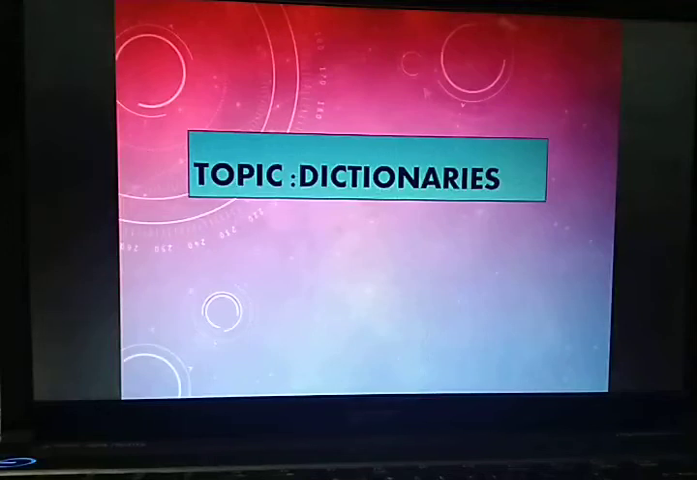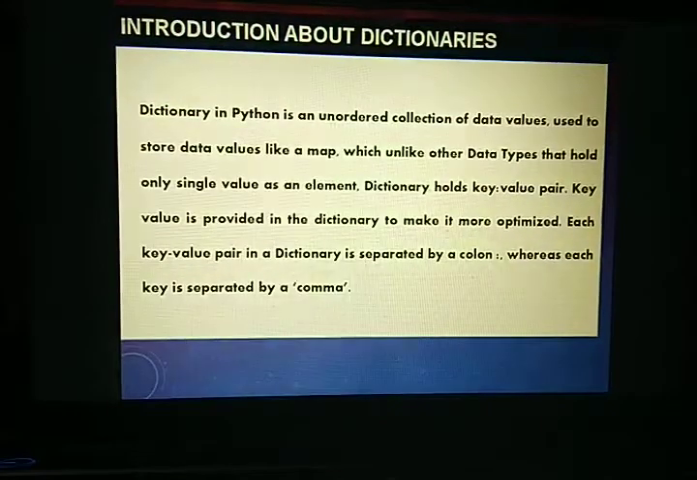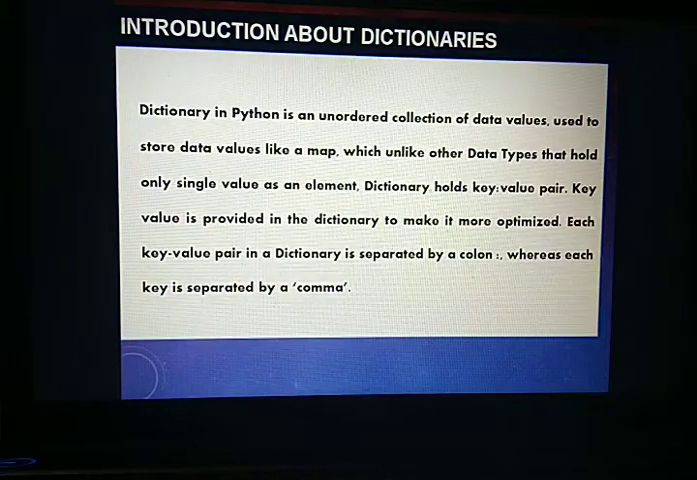Morning all of you. Today we are going to discuss one more topic, one more data type, that is known as dictionary. Now what is dictionary? Let's see. Dictionary in Python is an unordered collection of data values used to store data values like a map. Now the dictionary is a combination of two values. First value is known as key and second is known as value. It is a combination of key and value, and this combination is known as a pair.